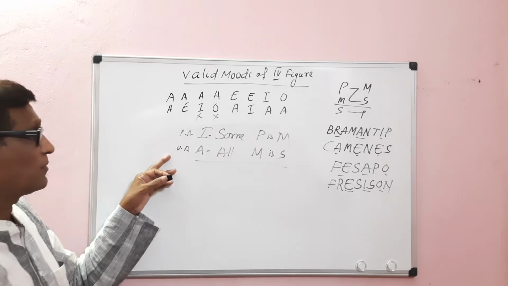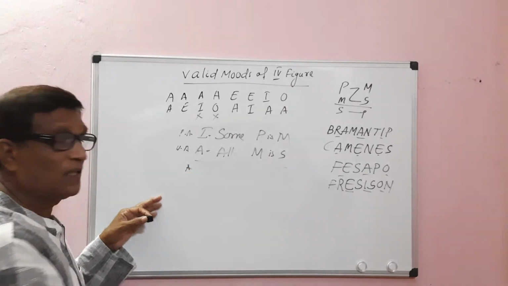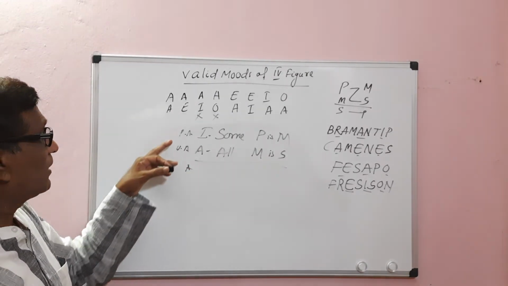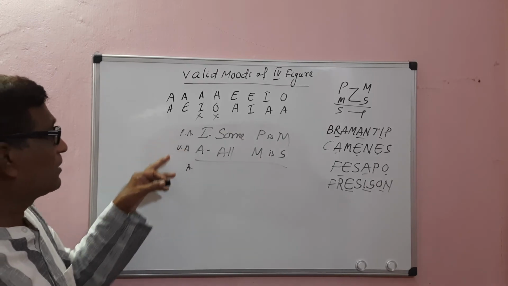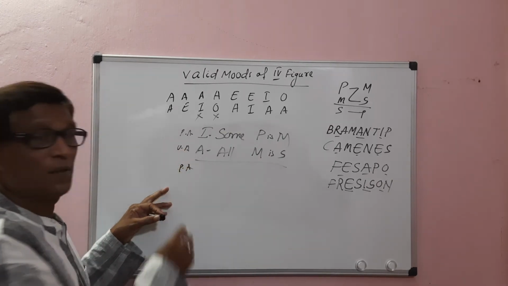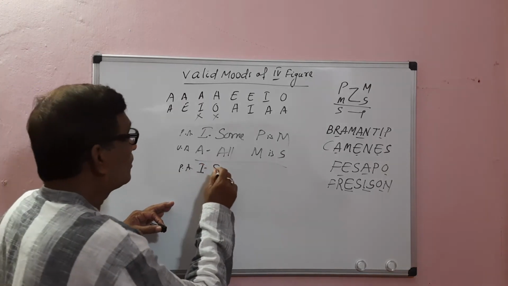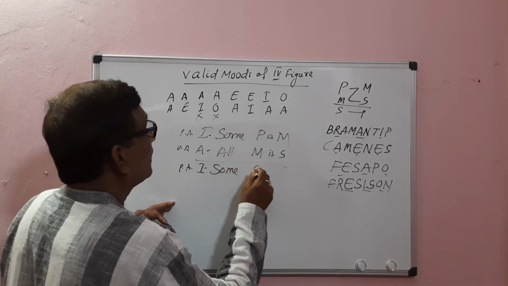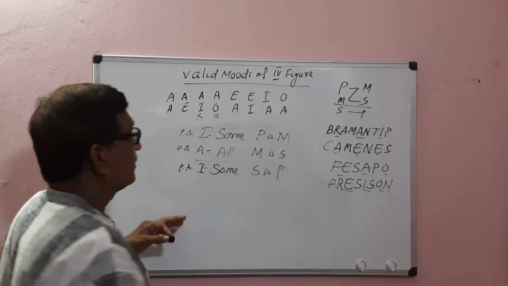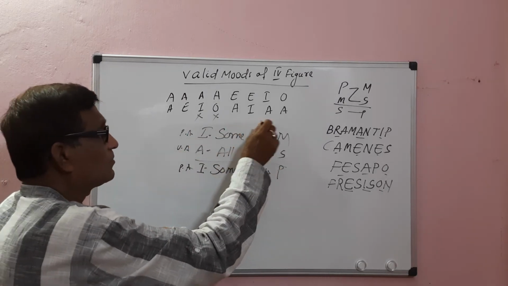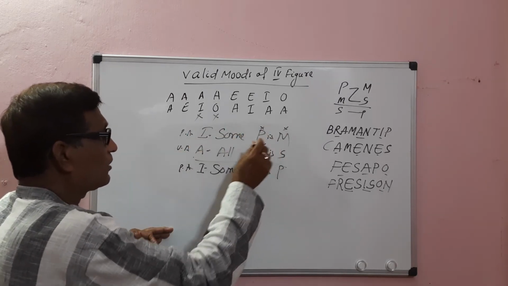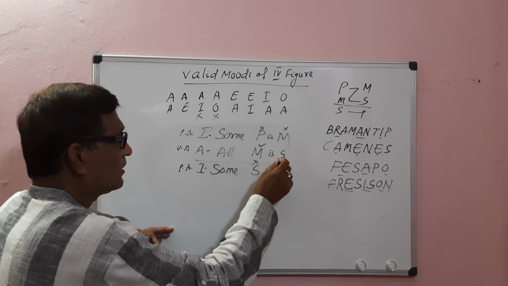When both premises are affirmative, the conclusion must be affirmative. When one premise is particular, the conclusion must be particular. The conclusion will be particular affirmative, meaning I proposition: Some S is P. I proposition distributes neither subject nor predicate. A proposition distributes only the subject term.